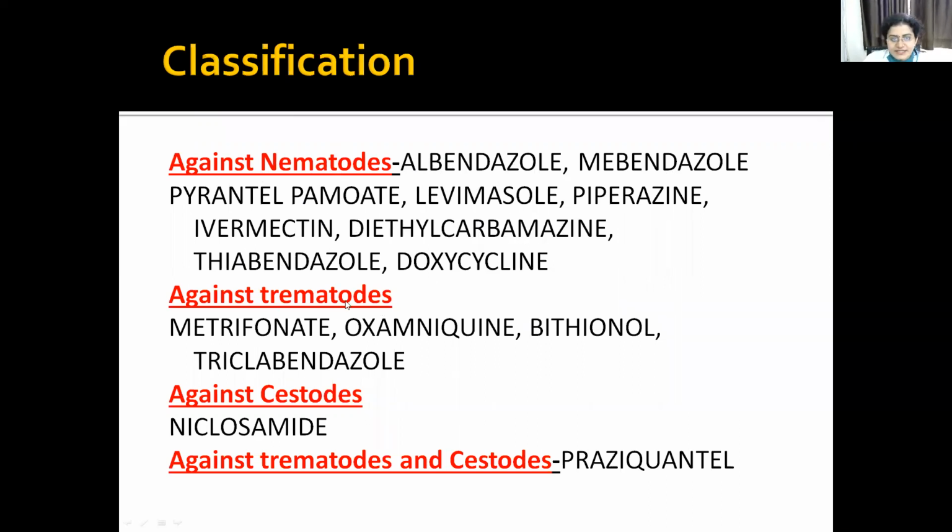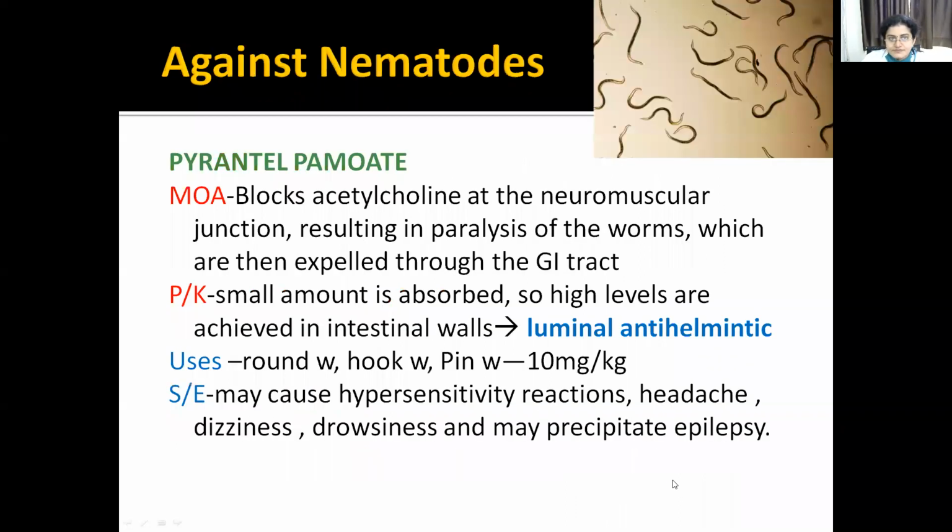Against trematodes you can use metrifonate, oxamniquine and bithionol. Against cestodes, that is Taenia solium and Taenia saginata, you have only one drug, niclosamide. Then for both trematodes and cestodes, you have a drug, praziquantel.